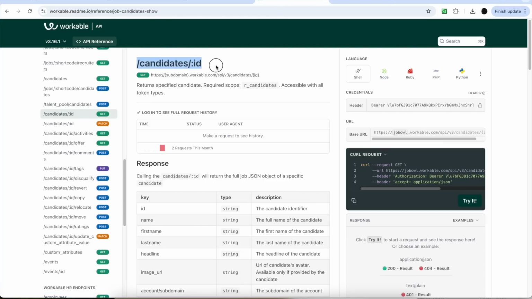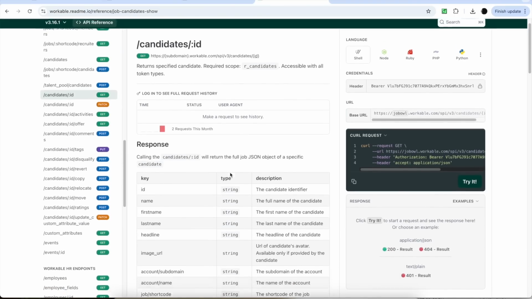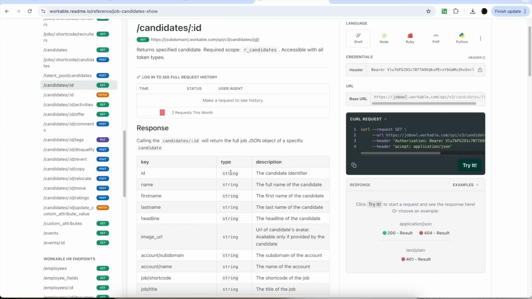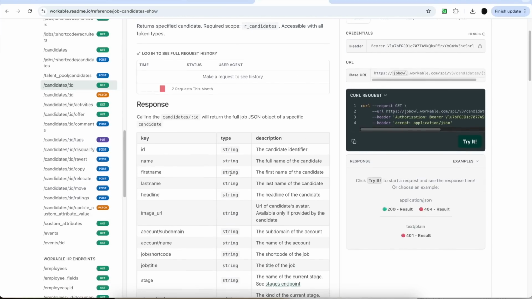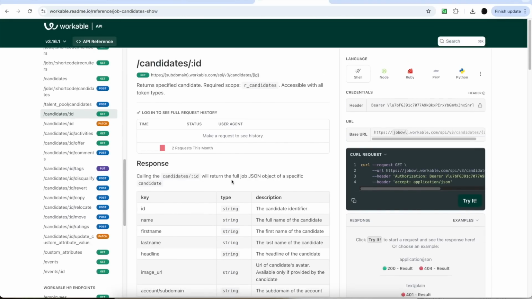So here's the specification for the programmer's interface for Workable. And this is how you can write a program that communicates with Workable, accesses candidates, accesses the resume, is able to read the resume, and score it against a job they applied to, all through this interface.